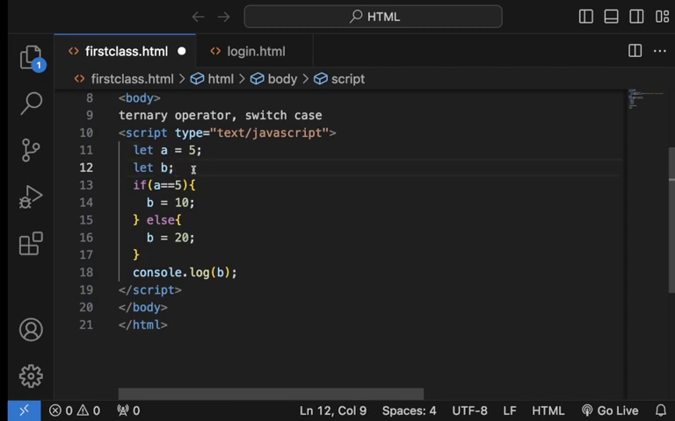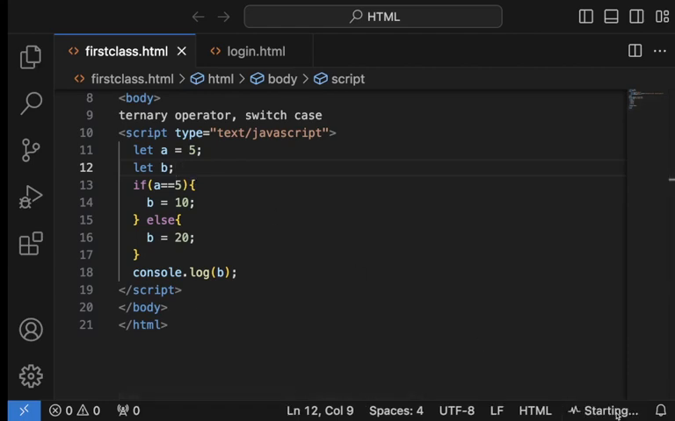Because yeah, it's let b, but the condition is if a is equal to 5. So okay, then console log b. So b will be 10 then. Okay, b will be 10. Mr. Gbadebo, what do you think this will give us? I've already said it to be 10. Thank you. Yes. The answer to this will be 10. You are both correct.